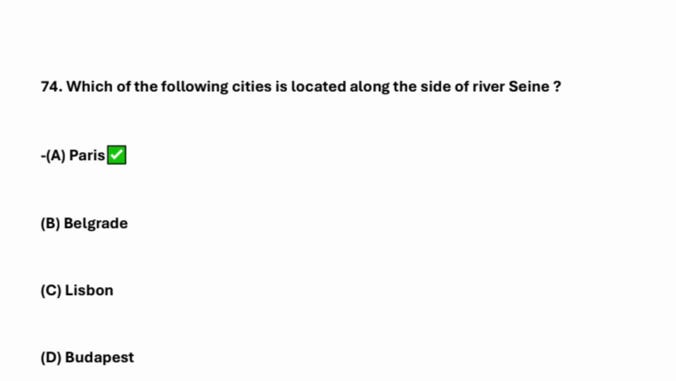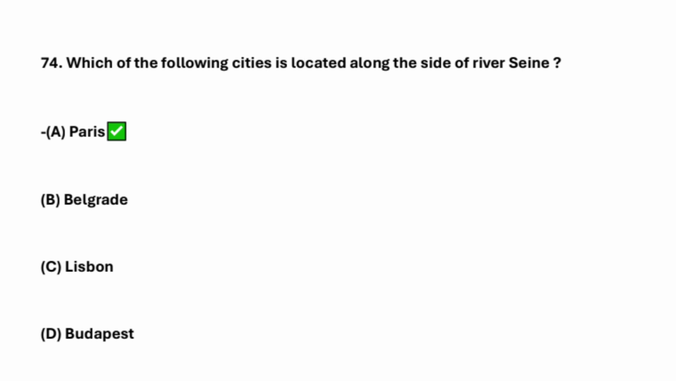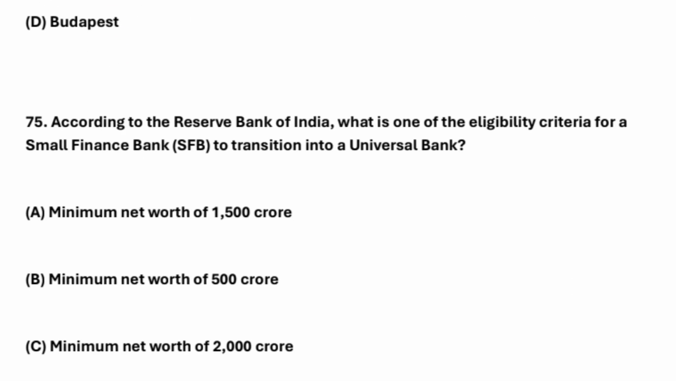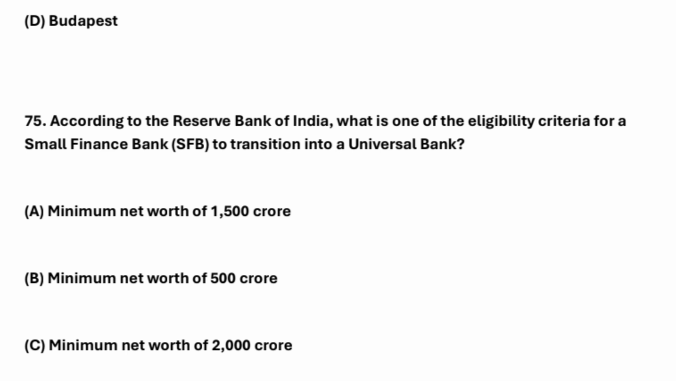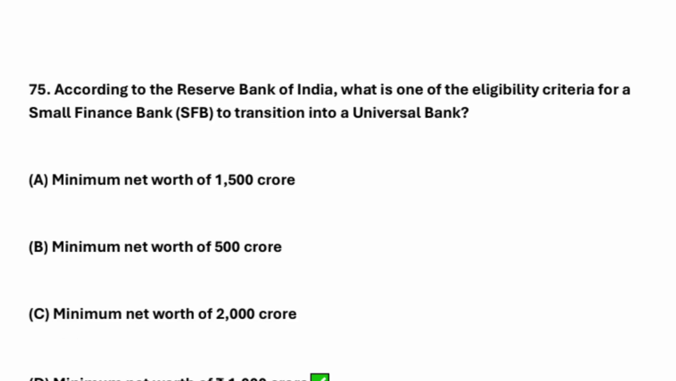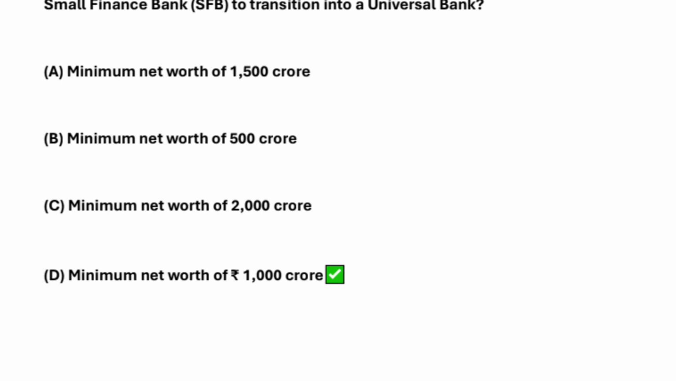What is the position of India in manufacturing of mobile phones in 2023? So it's second, right? Next question is which of the following cities is located along the river Seine? So it's Paris. According to the Reserve Bank of India, what is one of the eligibility criteria for a small finance bank, that we call SFB, to transition into a universal bank? The answer is a minimum net worth of 1,000 crore.